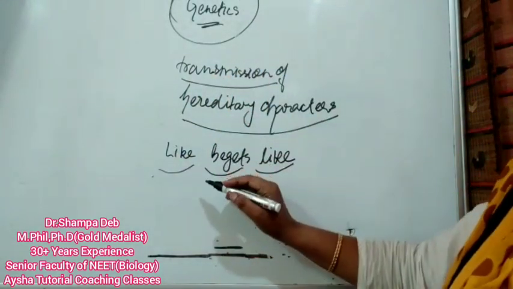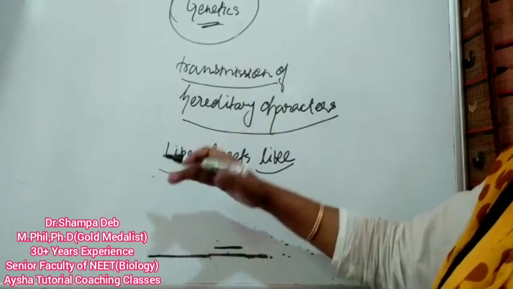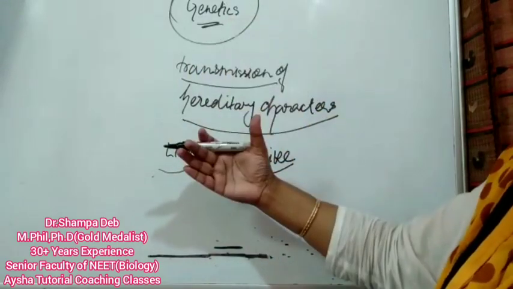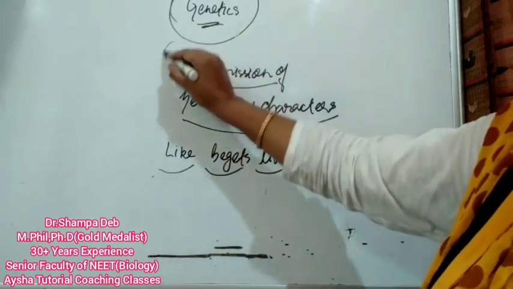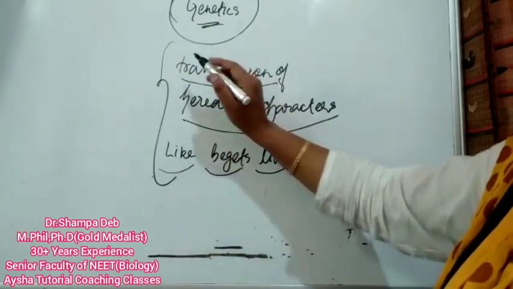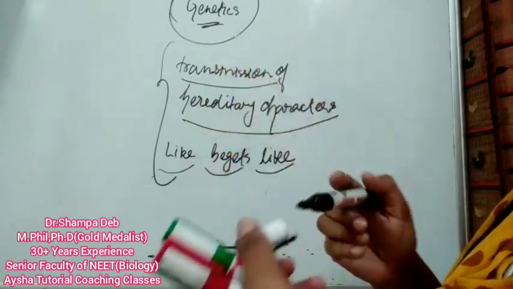How does this transmission go on from one individual to the other? How is it going to proceed? This is what we are going to do in genetics, the principles of inheritance and variations, as we say.